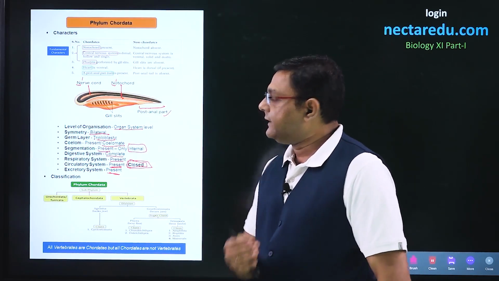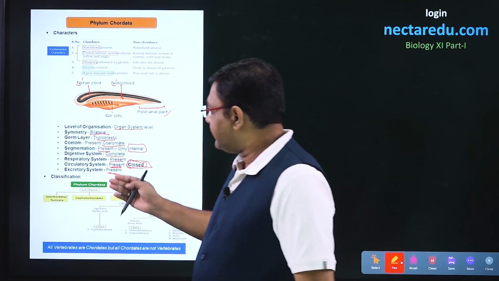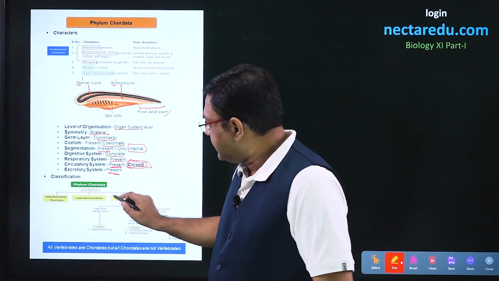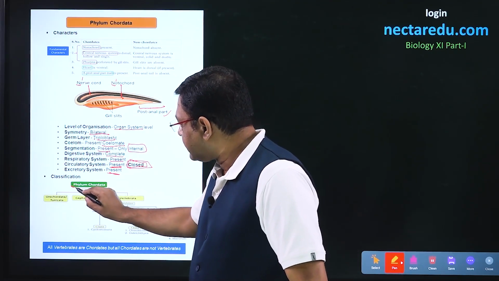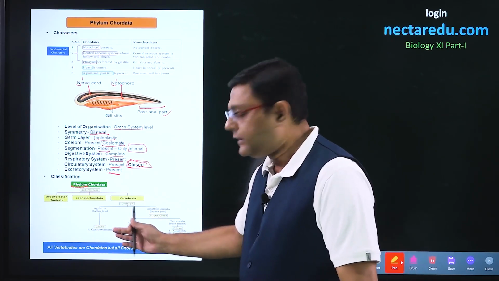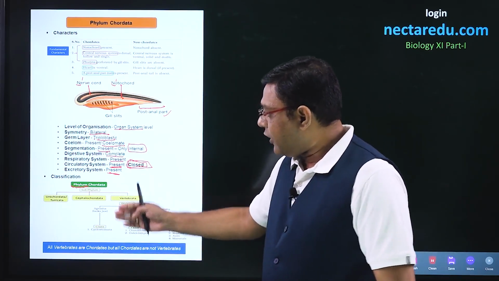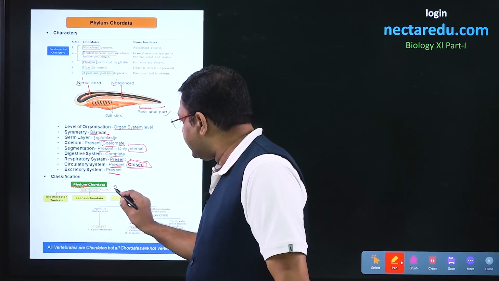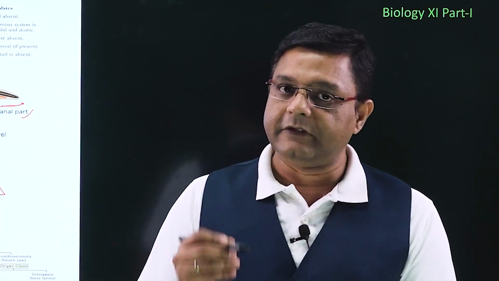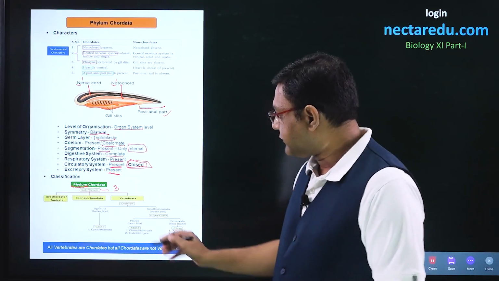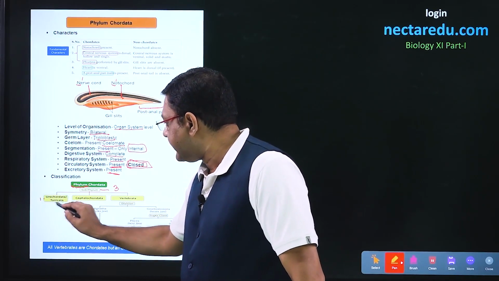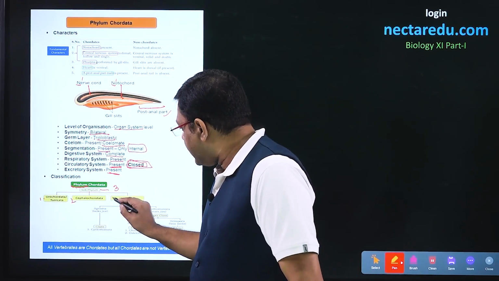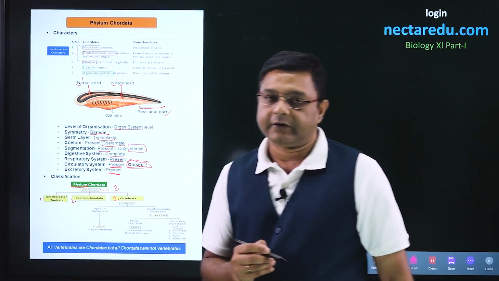After completing the characters, we come to the classification of phylum Chordata. In the case of phylum Chordata, we have to see the classification starting right from the phylum hierarchy to the class hierarchy. Now, initially phylum Chordata is divided into three subphylums. The first one is Urochordata, also called Tunicata. The second one is Cephalochordata, and the third subphylum is Vertebrata.